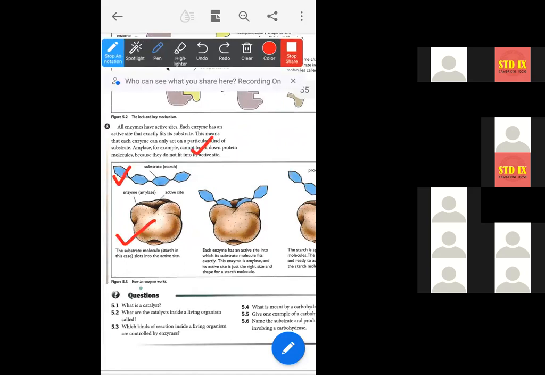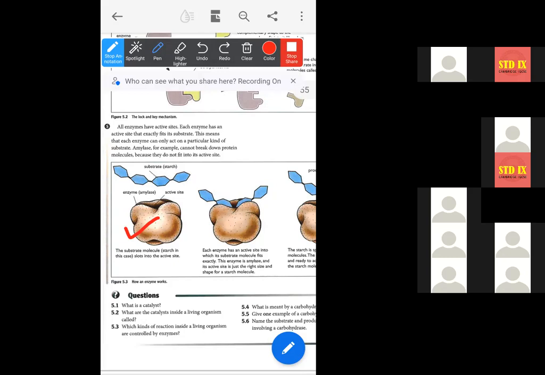Which enzyme is this one? This is amylase. And we all know what the function of amylase is. It acts on starch molecules and breaks them down into simple sugar, maltose, right? Starch molecule to make the maltose.